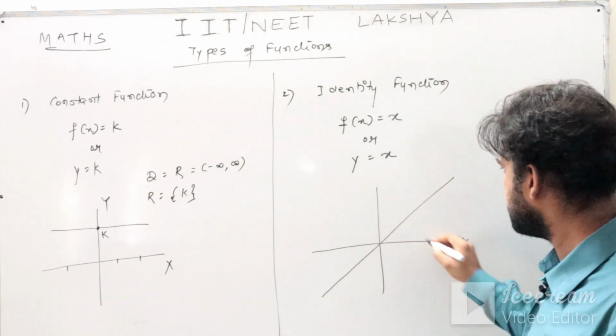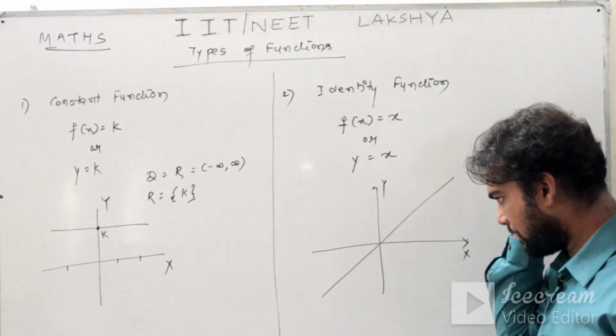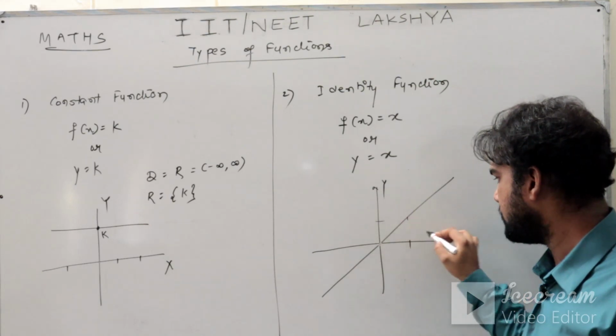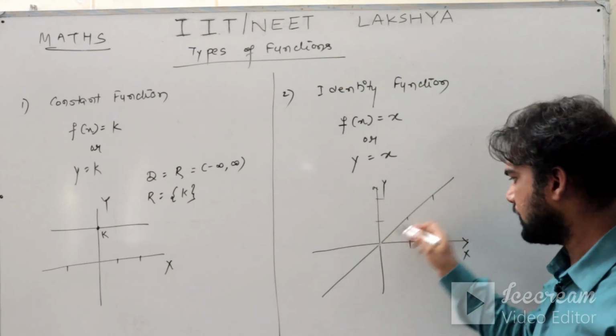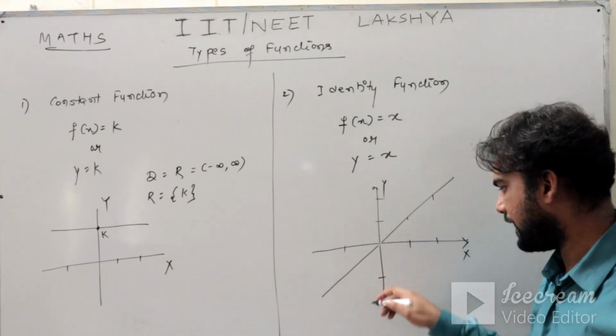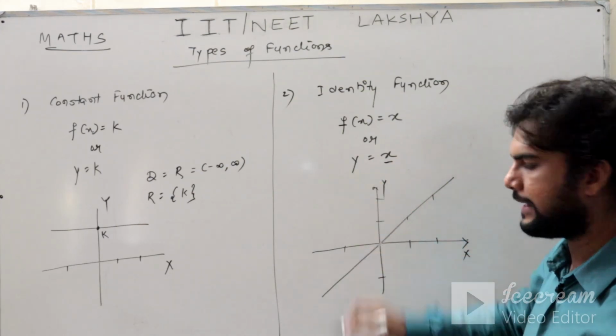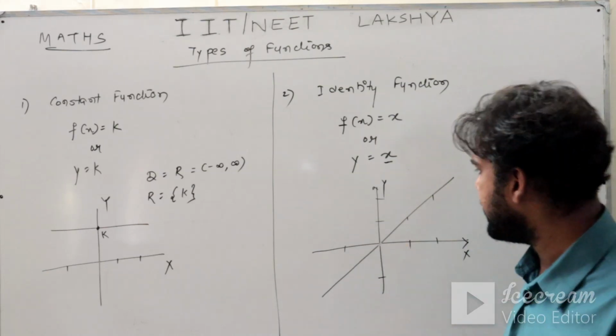This is your x-axis, y-axis. For example, if x is 0, y is also 0. For x 1, y is 1. For x 2, y is also 2. And similarly for x minus 1, y is minus 1. For every element, your x and y are same. So that is your identity function.